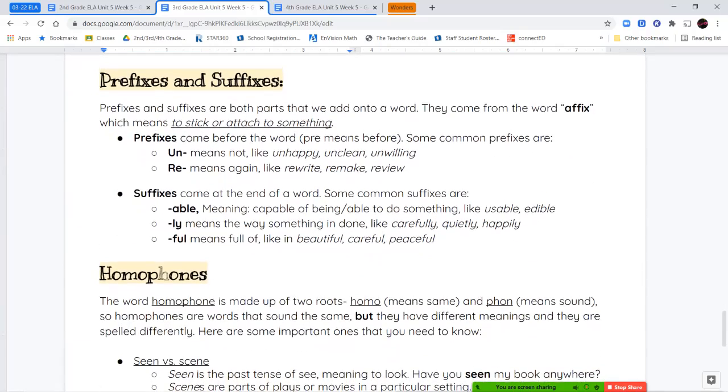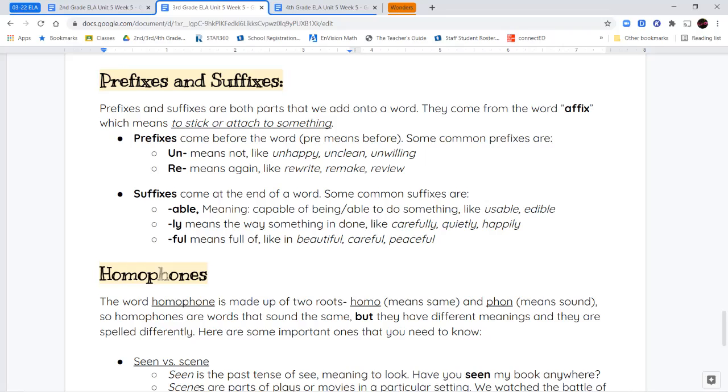Now, prefixes and suffixes. We're going to focus on a couple of prefixes and suffixes this week. And remember, a prefix or a suffix, both of those come from the word affix, which means to stick to something. A prefix is stuck onto the beginning of a word, and a suffix is stuck onto the end of a word. What they do is they modify or change the meaning of that base word that they're stuck onto. Now, the prefix un means not, like unhappy or unclean, or someone is unwilling to help. Re means again, so rewrite, remake, or review.